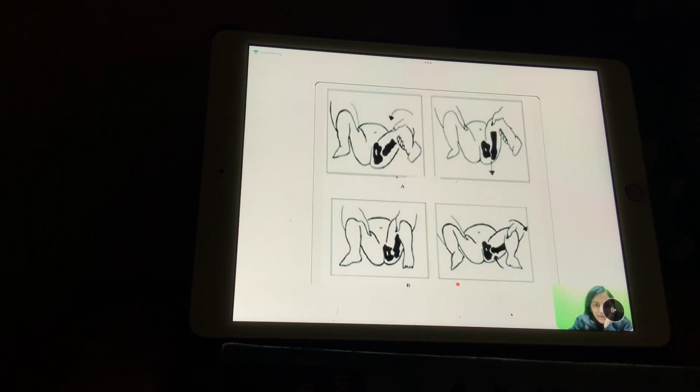So look at this one. This is the image A which is labeled, and this is the image B. What do you think this image A? Is it the Barlow's test or is it the Ortolani's test? Correct. Absolutely right. The first one, the image A is the Barlow's. This one is the Ortolani's.